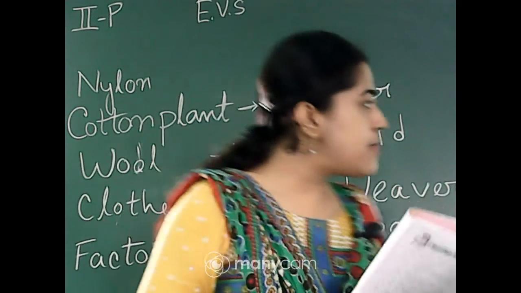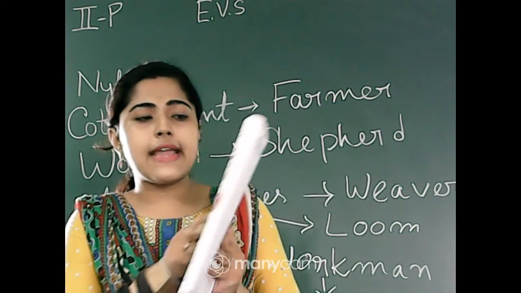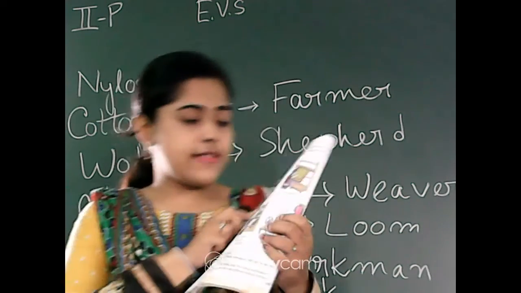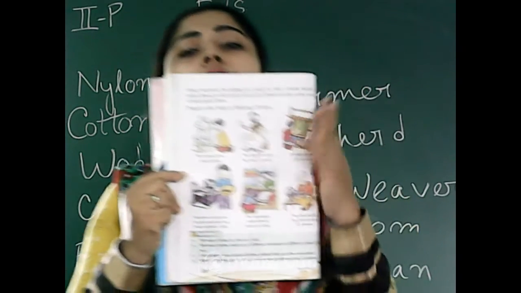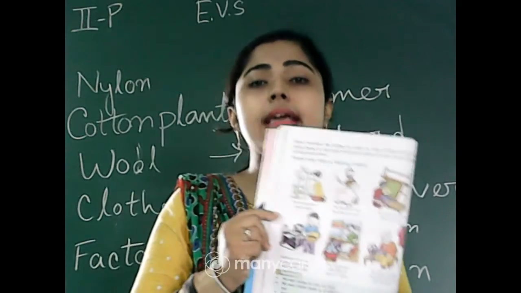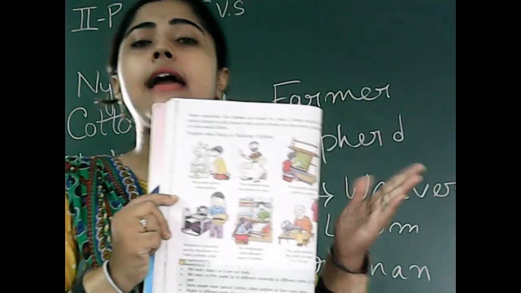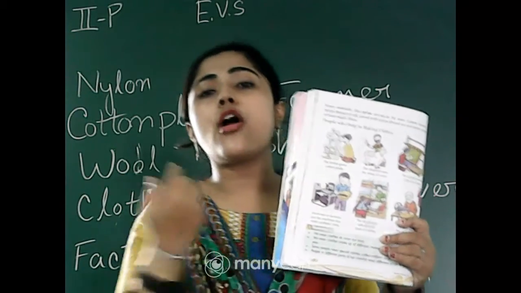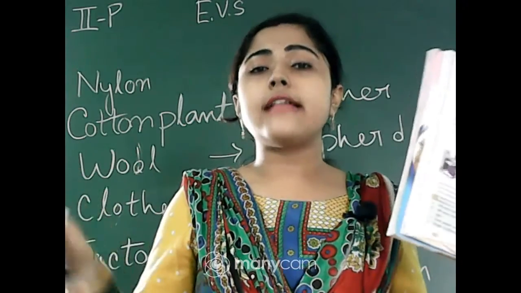So we already get to know the people who help make our clothes, by different kinds of material and in different ways, because everyone does different kinds of work.